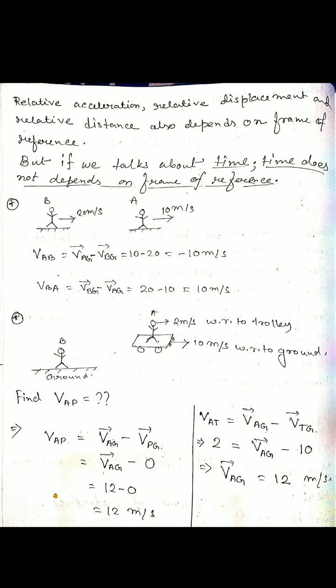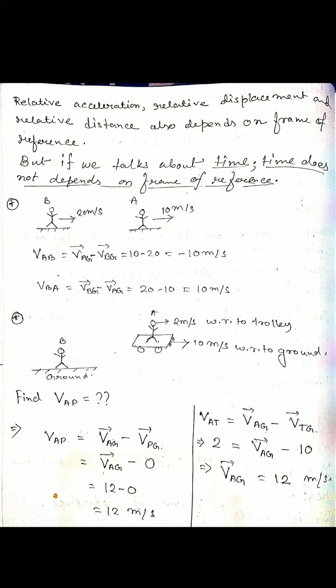Now if we find VBA, the relative velocity of B with respect to A, we can write VB minus VA with respect to ground. In this case, VB is 20 minus VA, which is 10. So we get 10 meter per second.